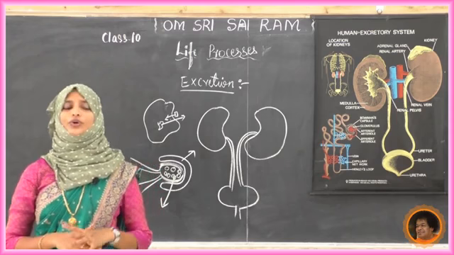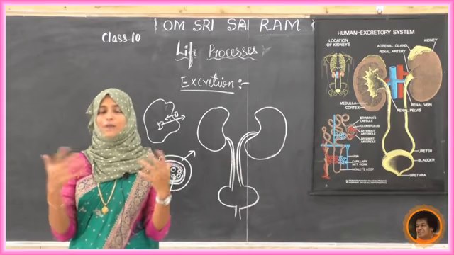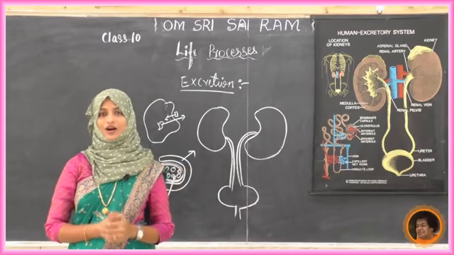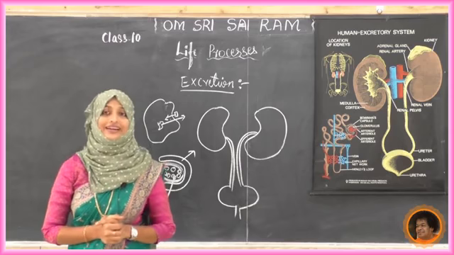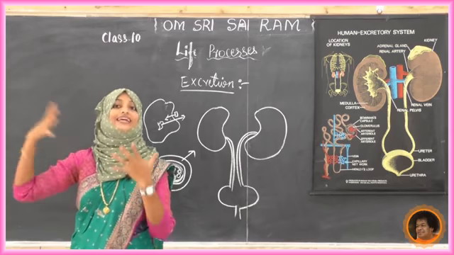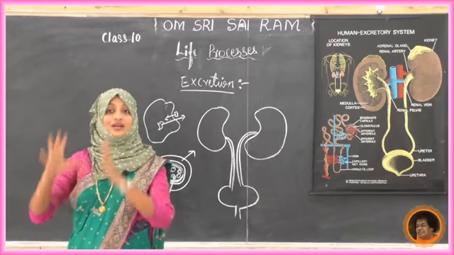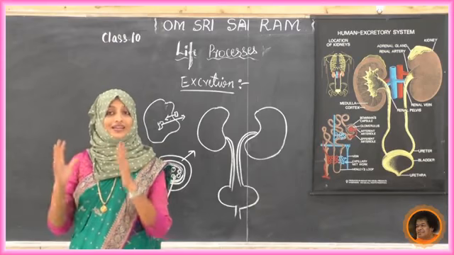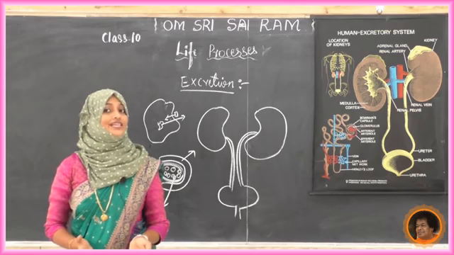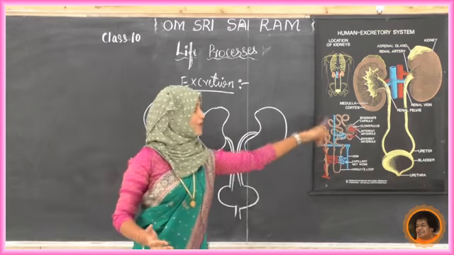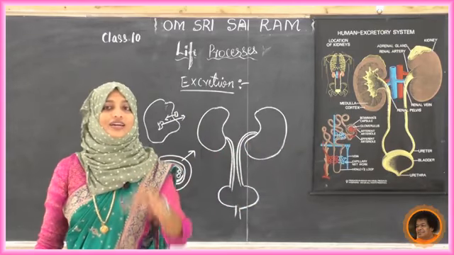Okay, do you know what the initial filtrate in our kidney is? How much can it filter? How many liters in a day? That is 180 liters a day. Our kidney is going to filter 180 liters of liquid. Okay, it may be water or blood, all those things. Mainly, the filtration takes place where? In our nephron, the Bowman's capsule, as we have studied. Okay, yes, this is all about the kidney.